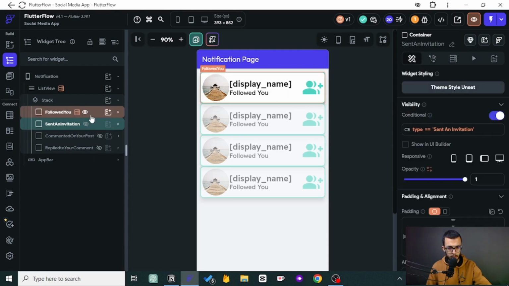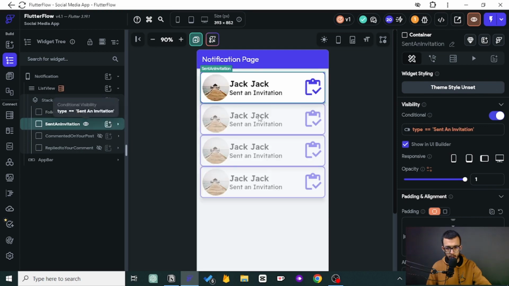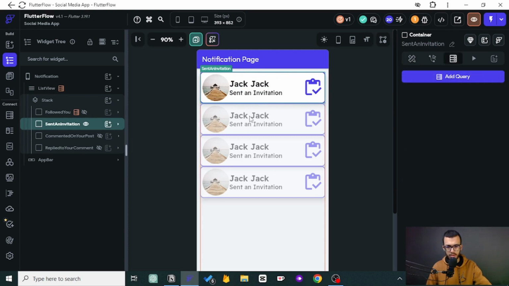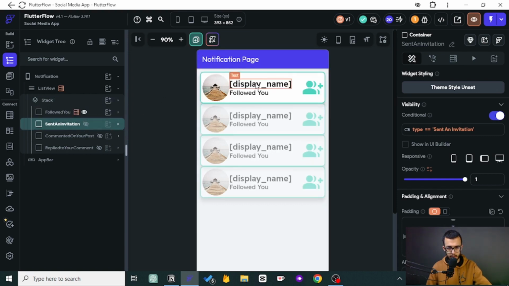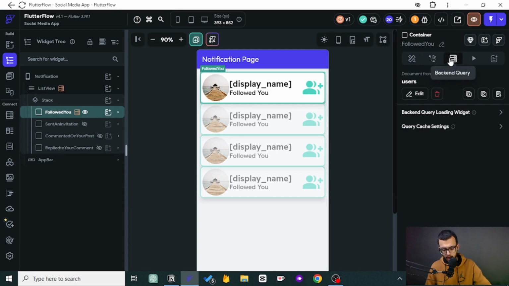Now I will configure the other one, so you can follow me if you want, or you can skip to the next step. The same goes here. What we have to do is add a backend call, bring and find out, just like how I did with this one. I did the backend call and brought the name and this one. This is the only thing you will have to copy and paste for the rest of these cards. So you can do it. I would skip it because it doesn't deserve that much time. And there is something else that you can do.